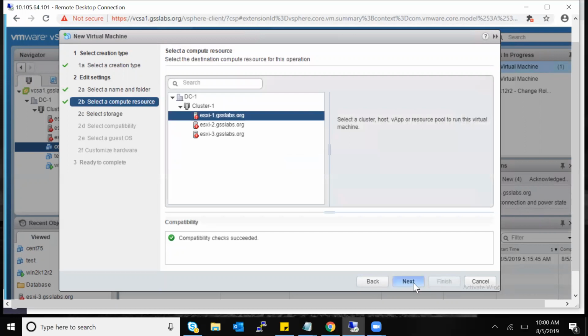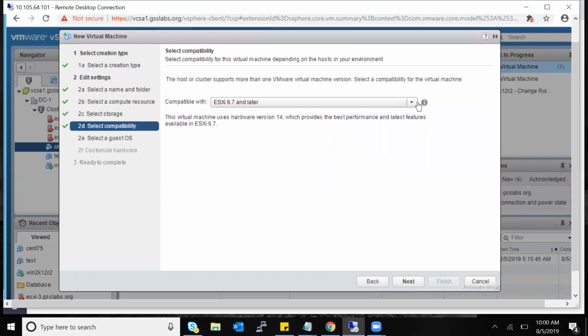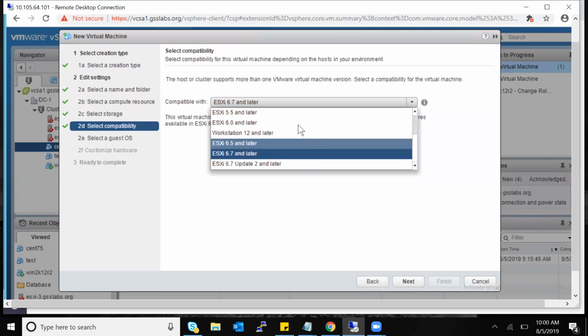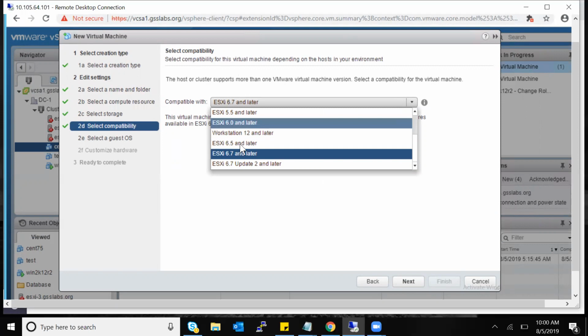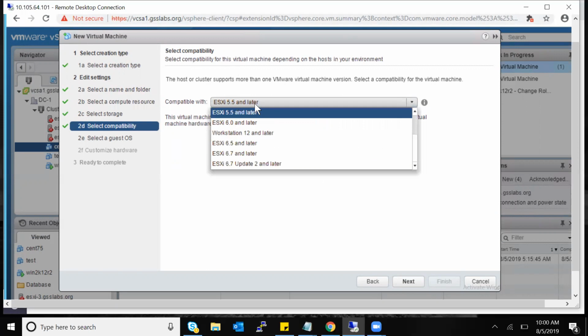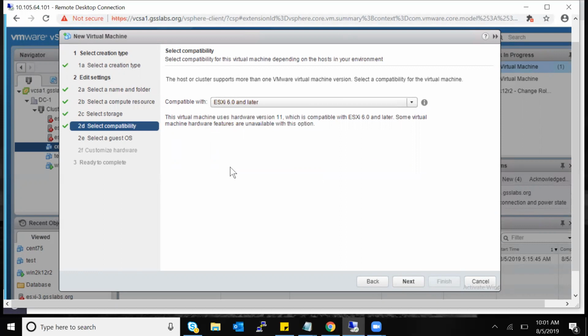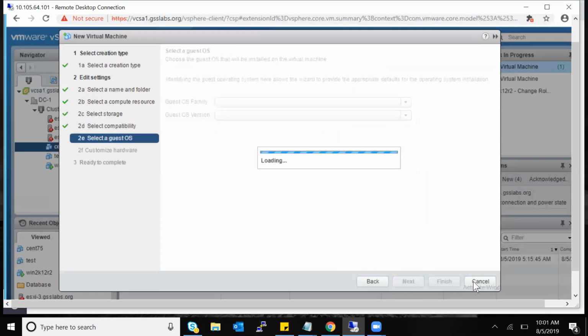See, I'm choosing this for cloning. Let us see. This is a VM creation. Here I have an option, compatibility. Select the compatibility depending upon the hosts in your environment, as mentioned on the top. If I choose 6.5 and later, that is the maximum I can go. People generally go with 6.0 and later, so that they'll have 6.0 in their environment. Most of them don't have 5.5; very rarely do people have 5.5. They'll just click next and finish the virtual machine.